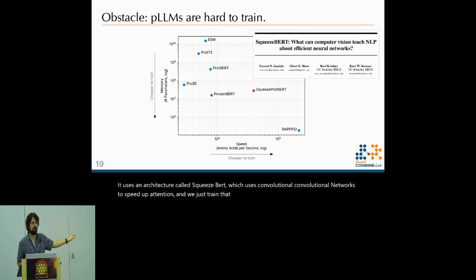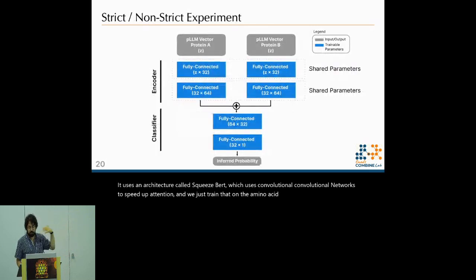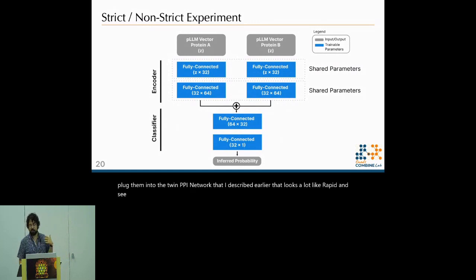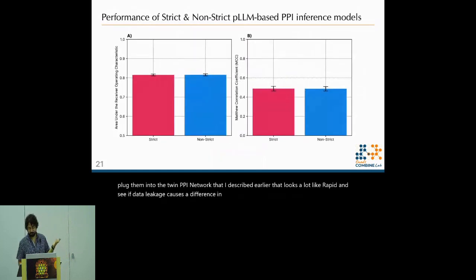and we just trained that on the amino acid sequences. So now that we've trained SqueezeProtBERT on both strict and non-strict data sets, it's time to plug them into the twin PPI network that I described earlier, that looks a lot like RAPID, and see if data leakage causes a difference in performance.